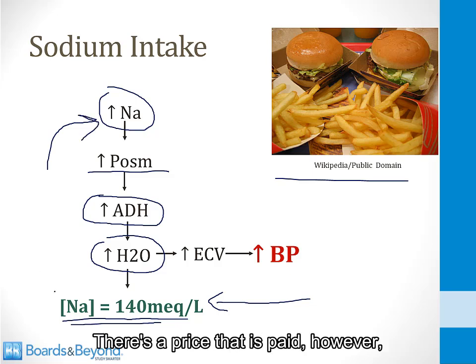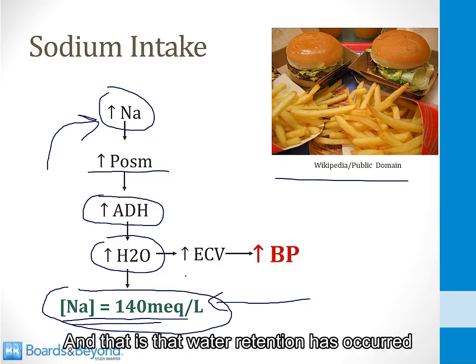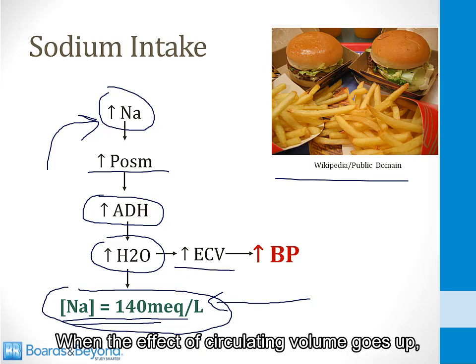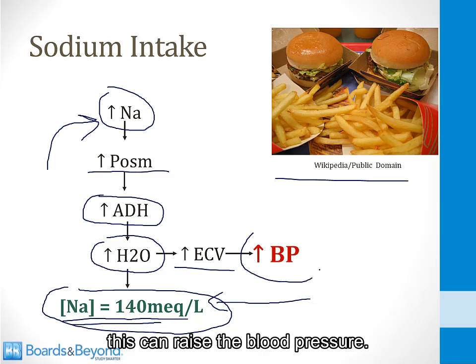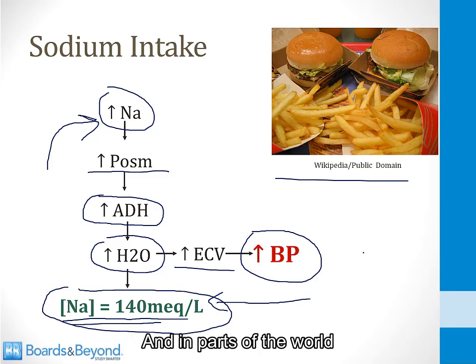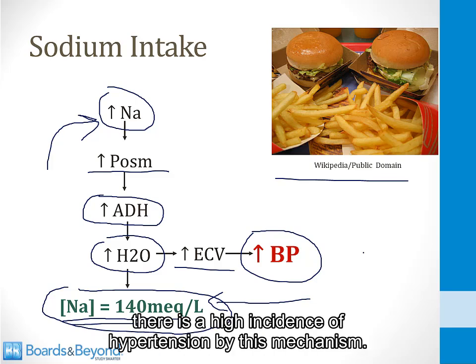There's a price that is paid, however, for maintaining this normal plasma sodium, and that is that water retention has occurred and there's been an increase in the effective circulating volume. When the effective circulating volume goes up, this can raise the blood pressure, and this is the mechanism by which consumption of high salt foods can lead to hypertension. And in parts of the world where salty foods are routinely consumed, there is a high incidence of hypertension by this mechanism.